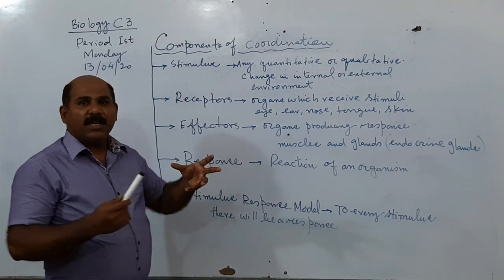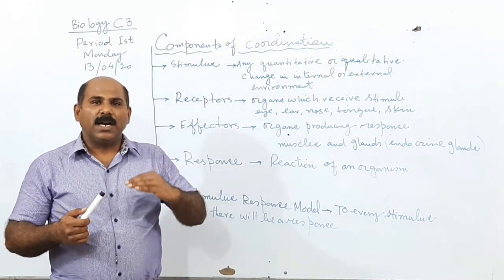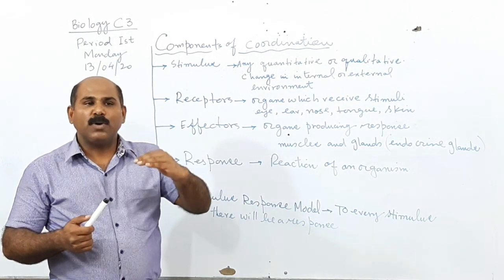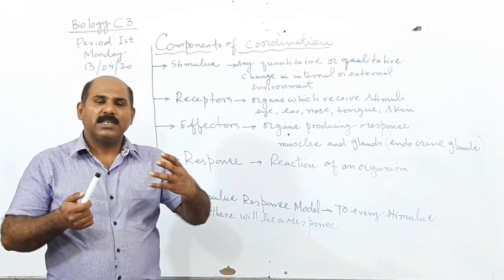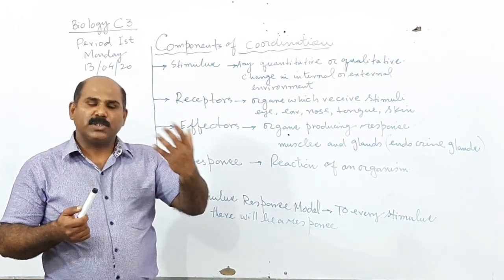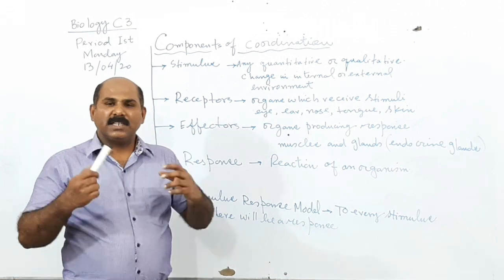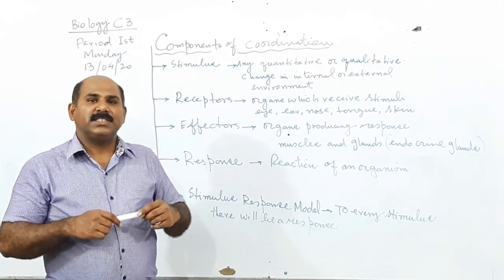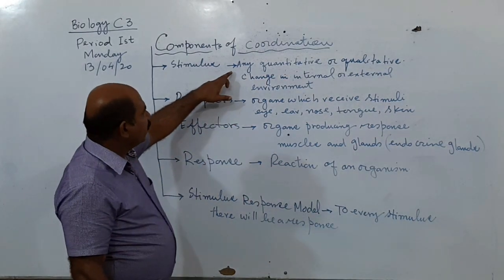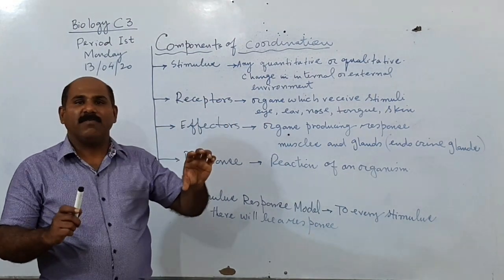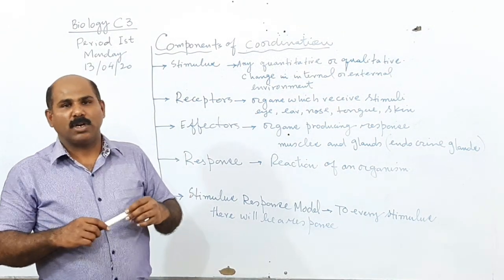That rise in the temperature is a change in the external environment. But for example, if we are taking our meal, right after taking the meal, the blood glucose concentration also rises. That one is known as an internal stimulus. When the blood glucose level rises, that is an internal stimulus and there will be a response for this. And when the temperature increases, it's an external stimulus. So a change in the external environment is called a stimulus. The plural of that word is stimuli.